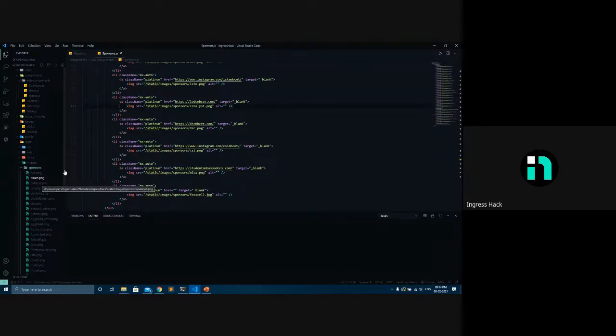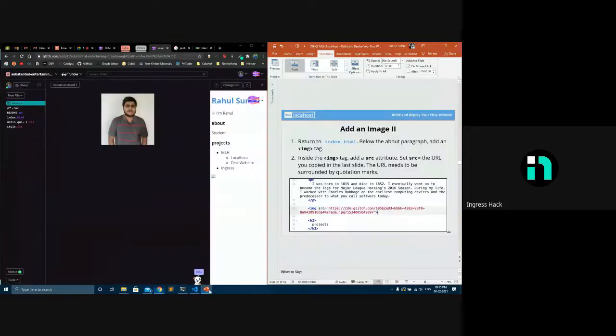So how to reference that is static, images, sponsors, Catalyst. Basically, change the src to the image that you want to put. So that's a bit of a demo. When you add yours, if you have any doubts, just ping me. I'll be sharing the slides with you also. Back to the workshop.